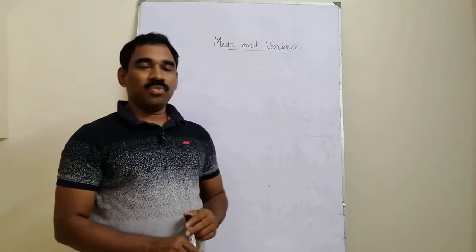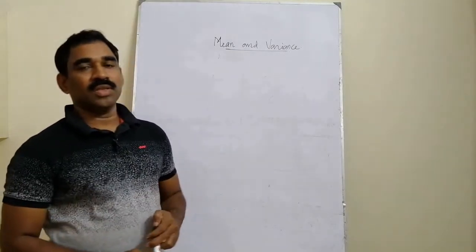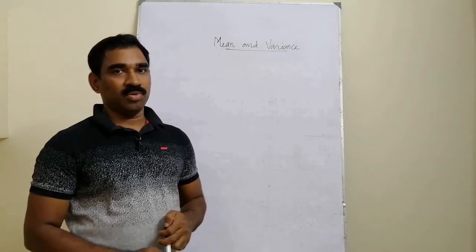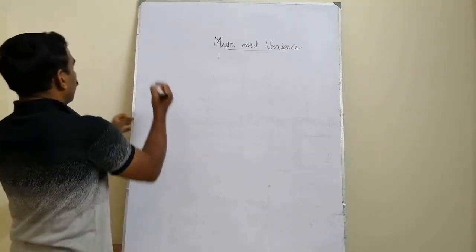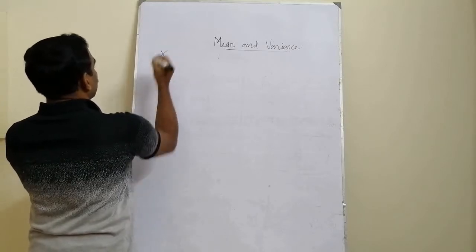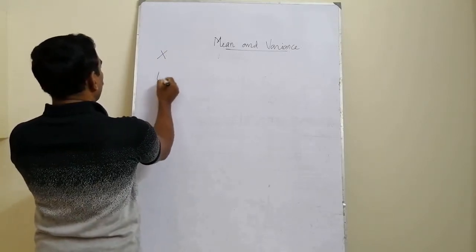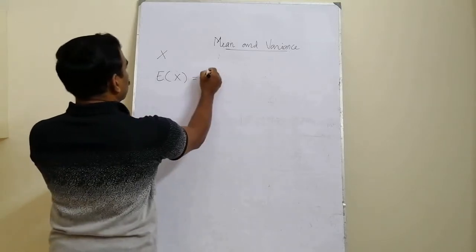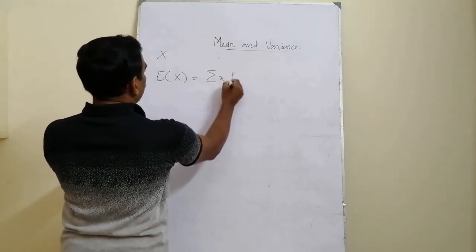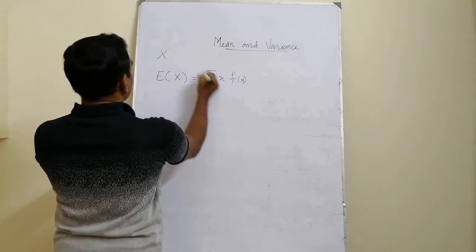Next, we are going to discuss two important characteristics associated with the probability mass function or probability density function. They are called mean and variance. For a random variable x, its statistical mean is denoted by expected value of x, and it is defined as sigma x fx, summation over x.